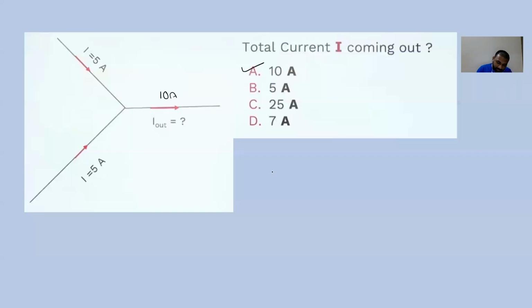See, in the same diagram, if we draw like this is how the circuit is. This is 5 ampere, this is 5 ampere. Still what will happen? This is going to be 10 ampere. Okay, so current is scalar, current obeys linear algebra. So simply we can add.